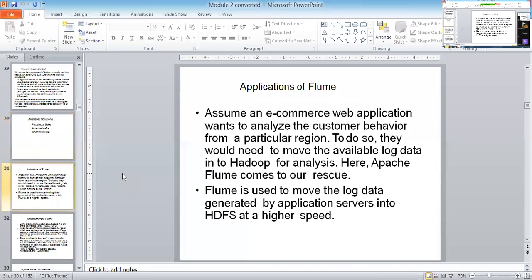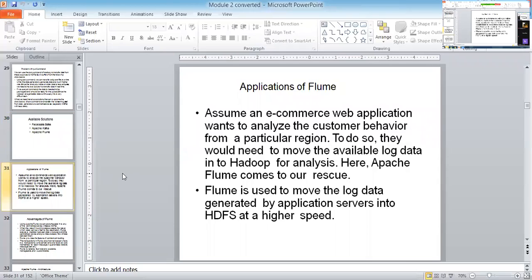Assume an e-commerce web application wants to analyze customer behavior. Customer behavior means, for example, you have searched for something in Google Chrome while logged into Gmail. The same thing is going to reflect on Amazon. If you check, this is nothing but the behavior of the customer. That is going to be analyzed using a tool like Flume.